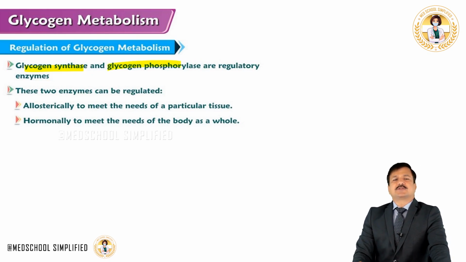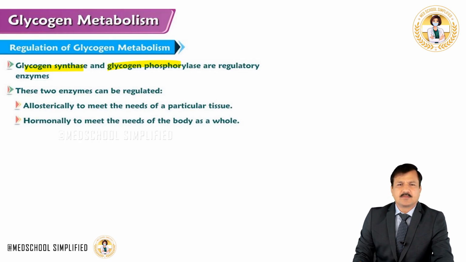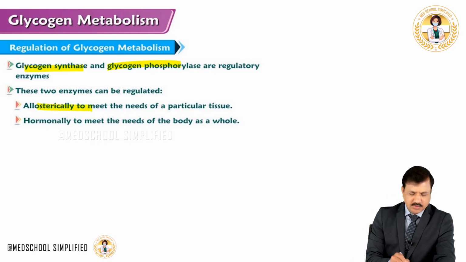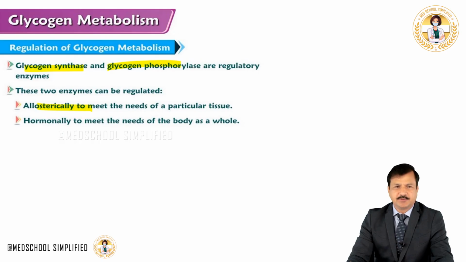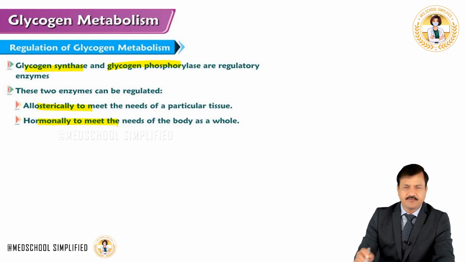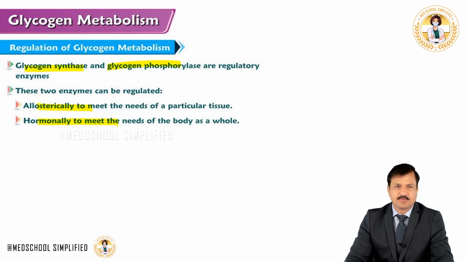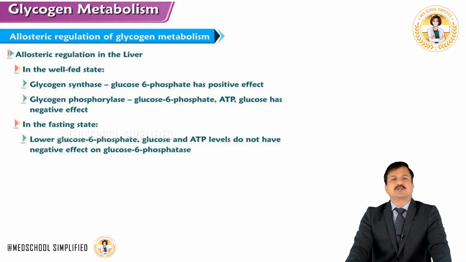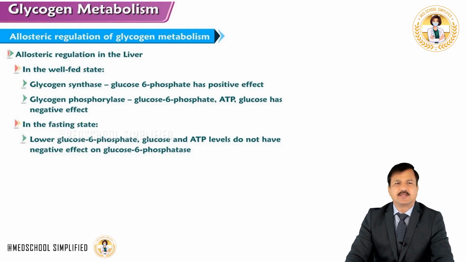These two enzymes are regulated both allosterically to meet the needs of a particular tissue, or hormonally to meet the needs of our body as a whole. Let's get into more details on how glycogen metabolism is regulated both in the liver and in the skeletal muscle, hormonally and allosterically. Now first is allosteric regulation of glycogen in the liver.